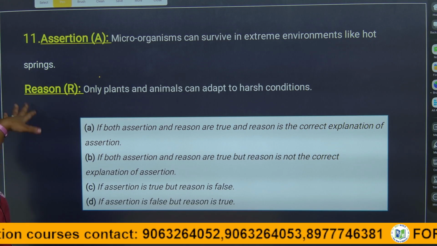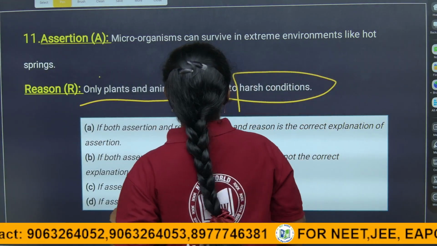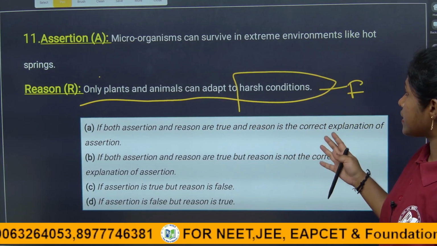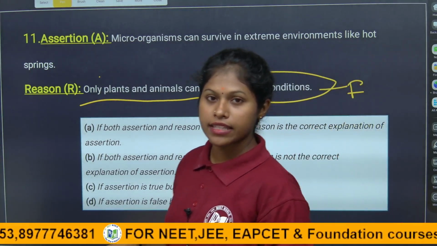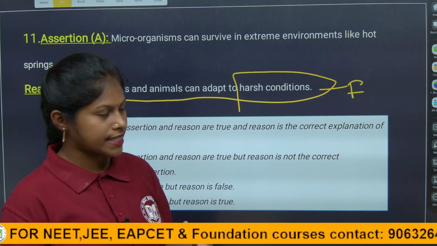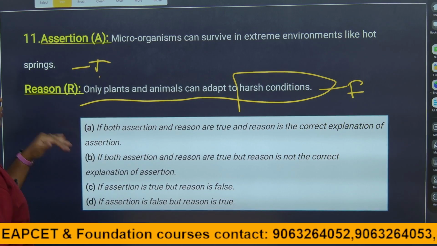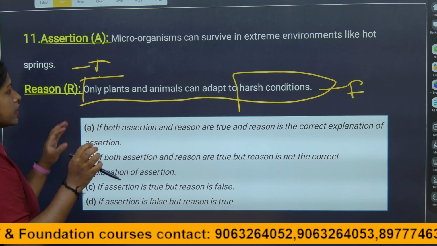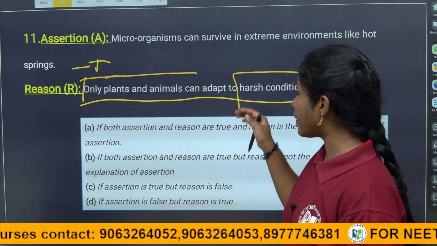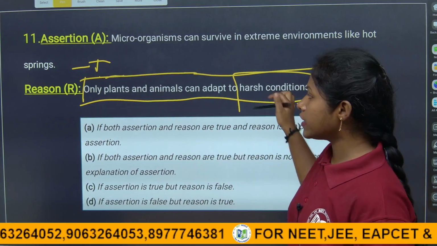The reason given for this is that only plants and animals can adapt to harsh conditions. It is a wrong statement, children. Actually, microorganisms can survive in extreme environmental conditions. They are omnipresent. We cannot say there is any place where bacteria do not exist. So the assertion is true, children, and the reason is false. They say only plants and animals, not including the bacteria, right children? But here the reason is absolutely wrong.